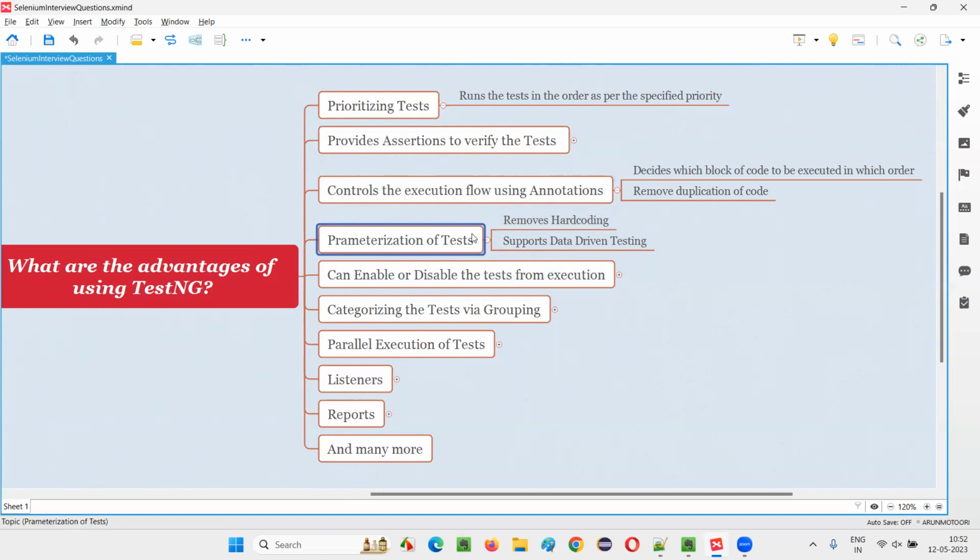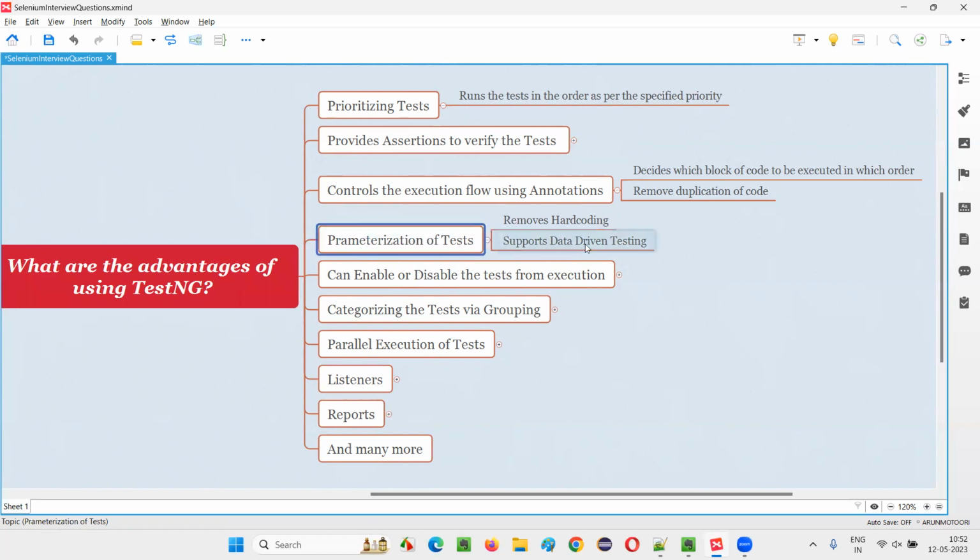We can pass the data from an external source to that particular parameterized test. Not only that, we can pass multiple sets of data to the same test method, so that if there are 5 sets of data, the same test method is going to run 5 times. We don't have to write the same test method 5 times.